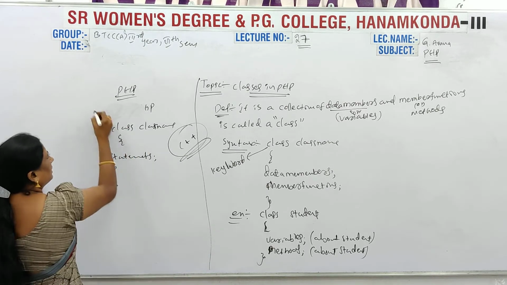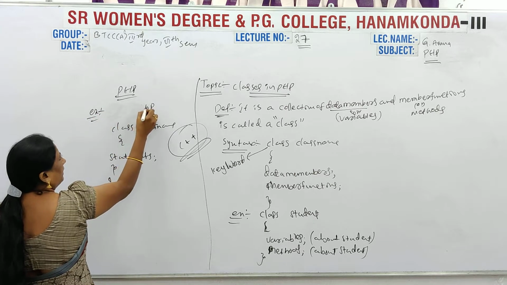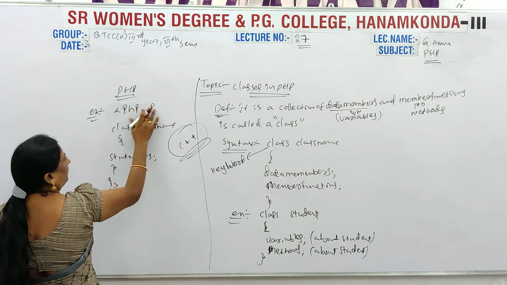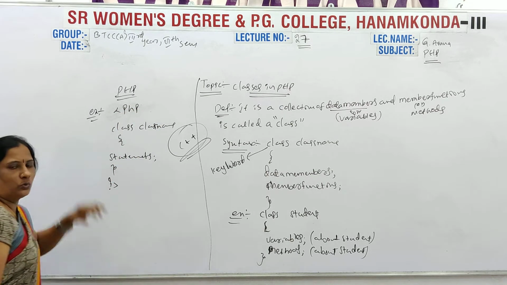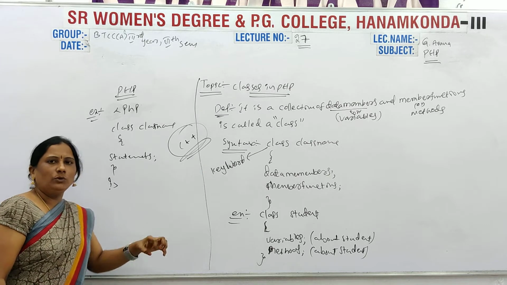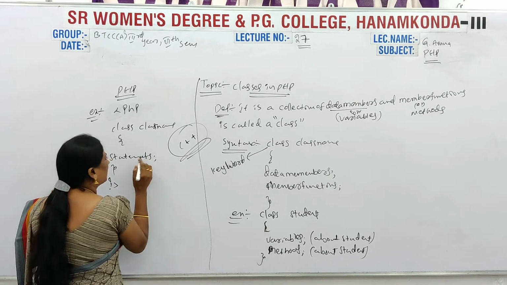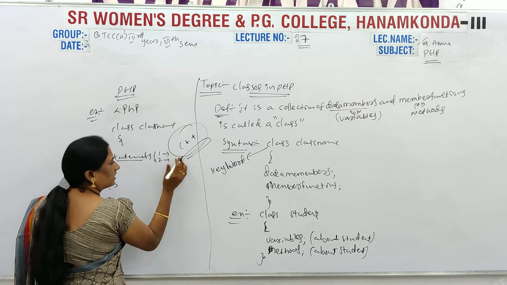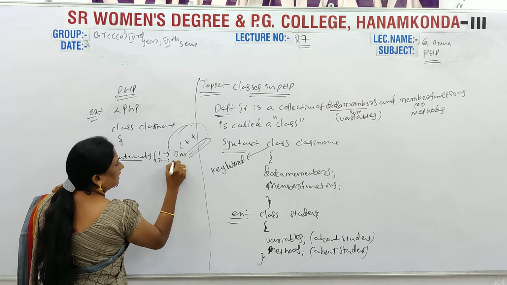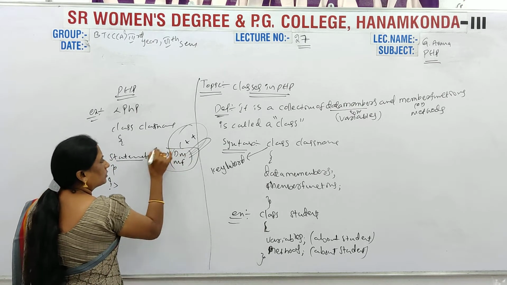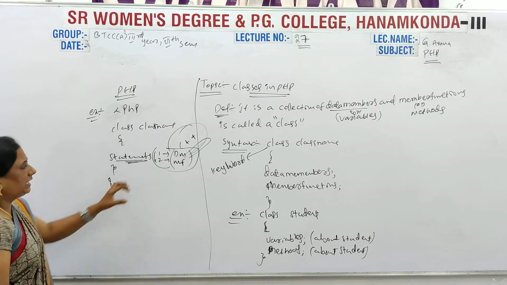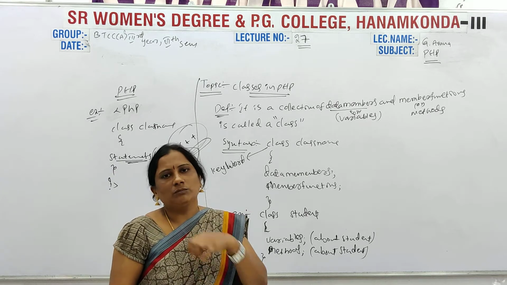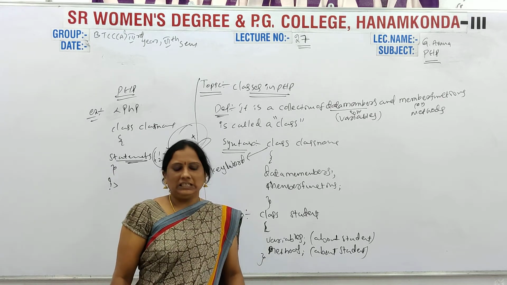Very simple. Here you must take the PHP tag. Then you open the class, and in the middle you take the statements. What are the statements here? Two things: data members and member functions. Data members are nothing but variables. Member functions are nothing but methods. They will be declared in that class.